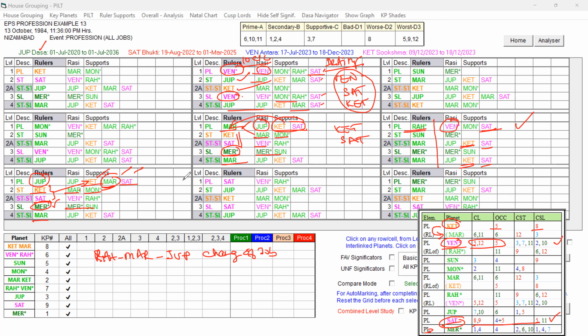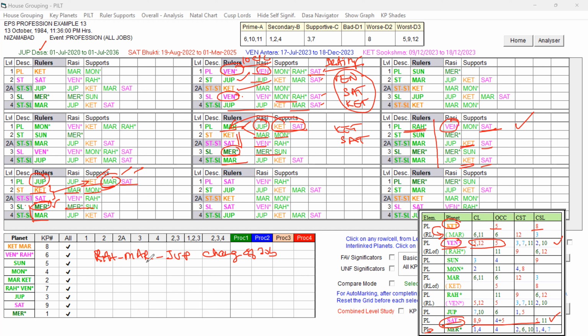Now that Antra, which also has the influence of Ketu and Saturn and is connected to Mars, that Jupiter is connected to Mars, and Ketu and Saturn play a role, and Mars also supports the star level planet, and the sublord is also good. If the sublord is not Mercury, it is not good. Definitely Jupiter would not have given the change of job; rather, it can cause loss also. But here Jupiter is supported by the sublord planet Mercury.